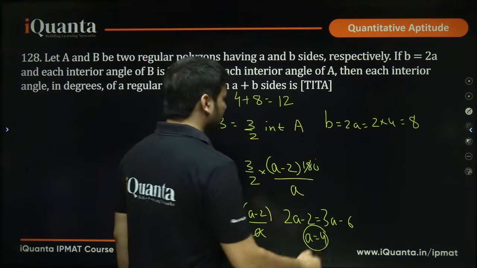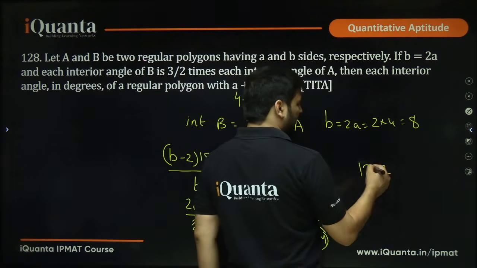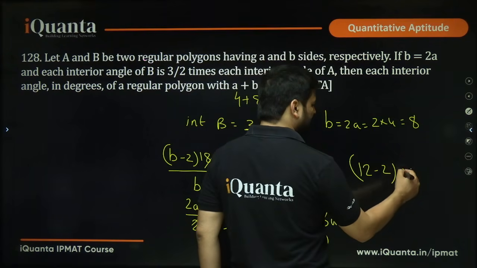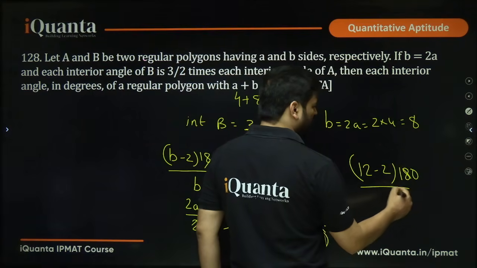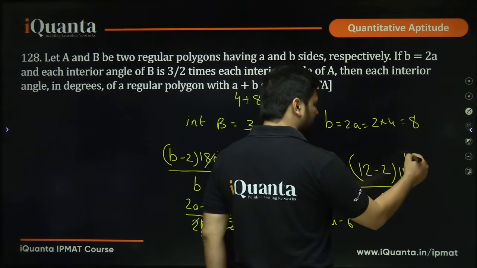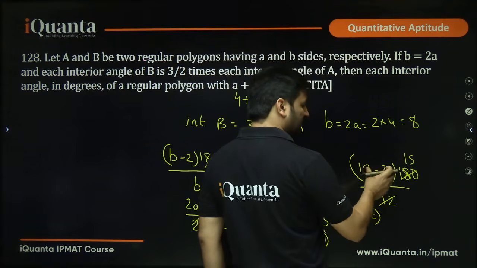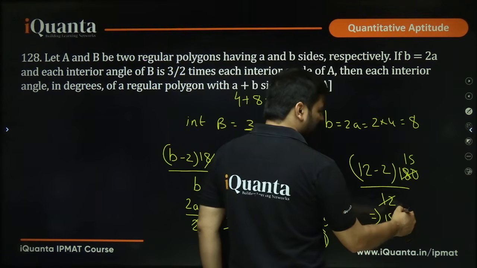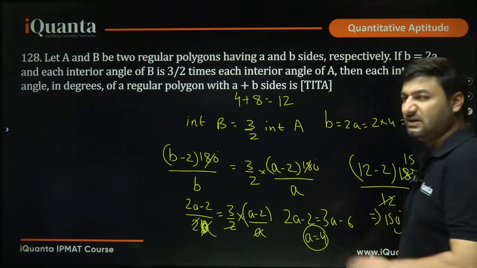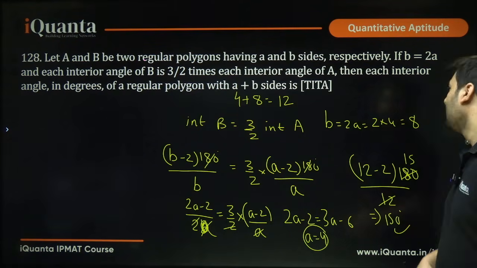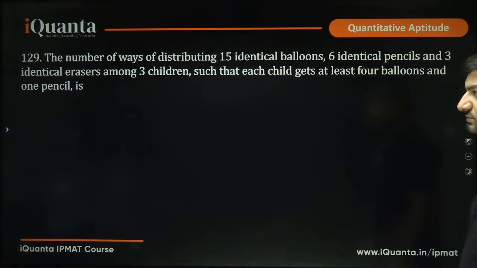How to do that? (N minus 2), 12 minus 2 sides into 180 degrees, upon 12. So 12 divides this 15 times. 10 into 15 will be 150. 150 is the answer. I hope you've got the same answer. This is an easy question, not a difficult one. I hope everybody was able to solve this.